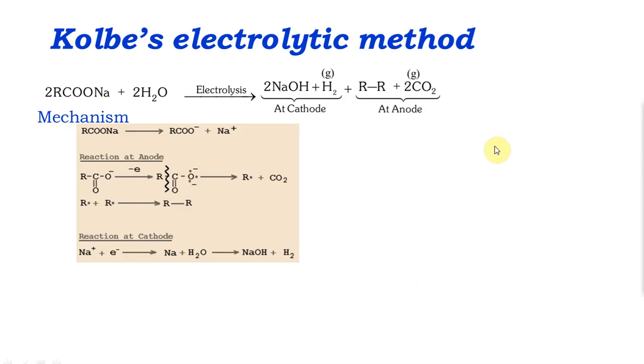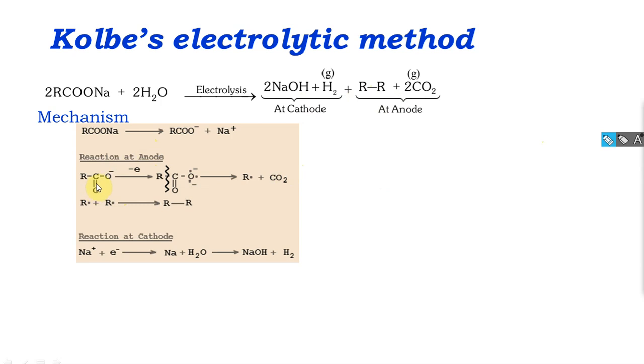The next method is still the same. I have ordered them: first alkyl halides, next acids. Now this is also an acid, or a carboxylate entity, which on electrolysis gives you the alkane that you want at the anode, and at the cathode you get sodium hydroxide and H2. I have given you a mechanism here, but you don't need to memorize it.